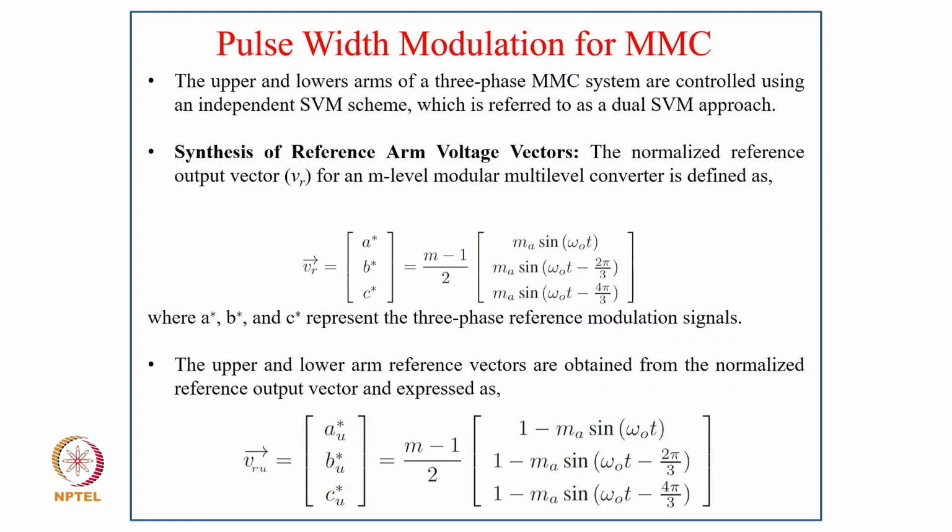Here A*, B*, C* represent the 3-phase reference modulation signals, and the upper and lower arm reference vectors are obtained from the normalized reference output vector.